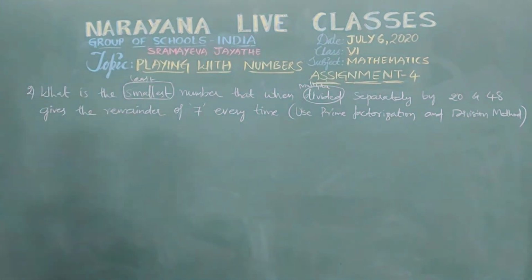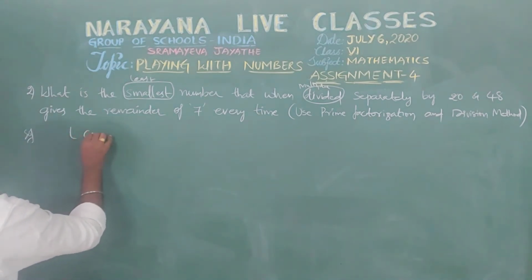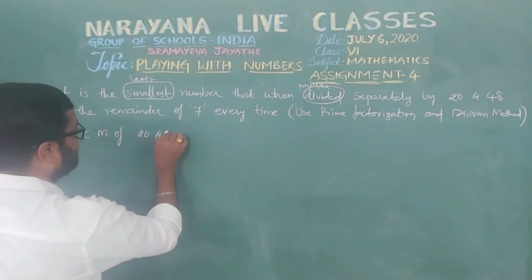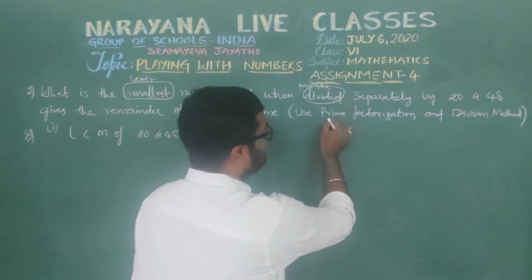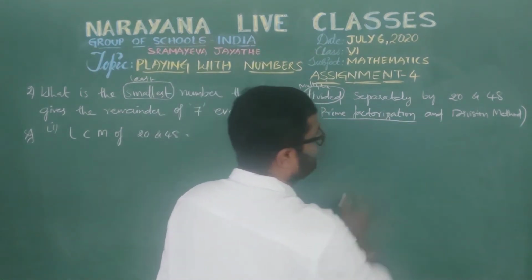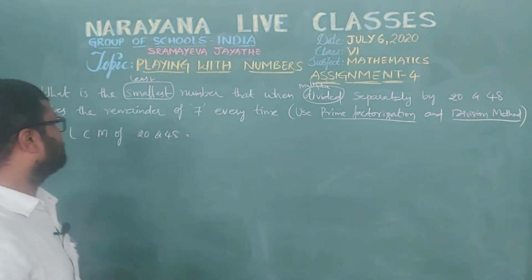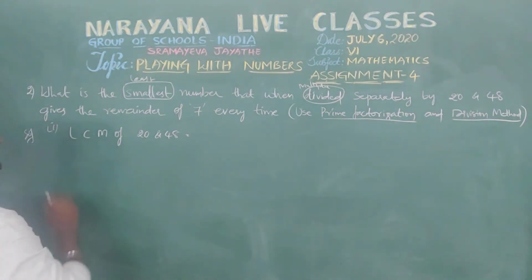See, let's find it out. Now the LCM of 20 and 48 we need to find. But here he has given that use prime factorization and also division method. That means we need to do it in two methods. So first I will do it in the prime factorization method. So let's see here.